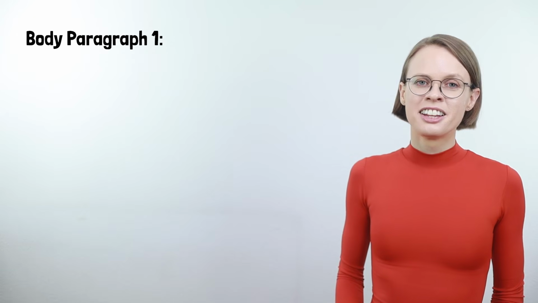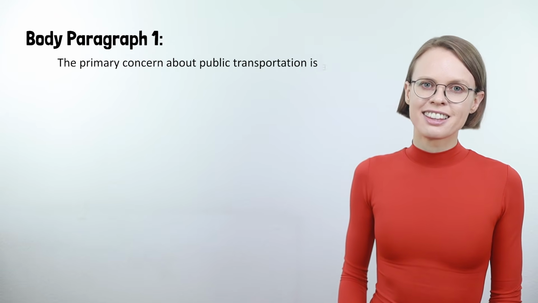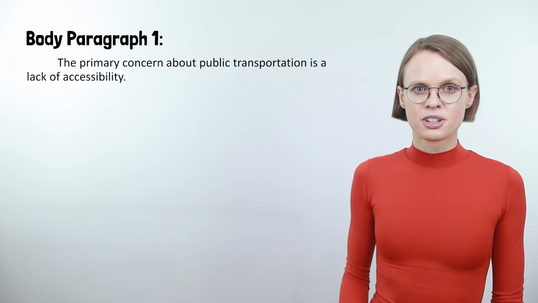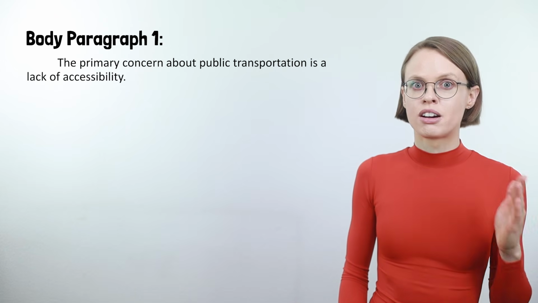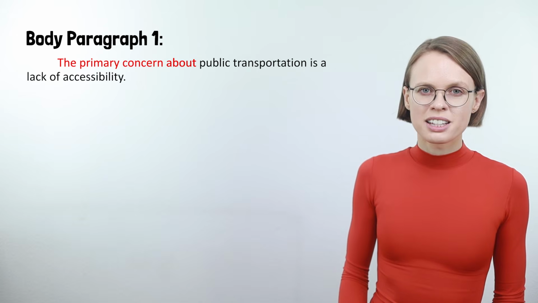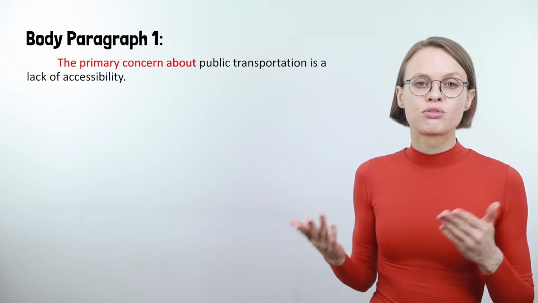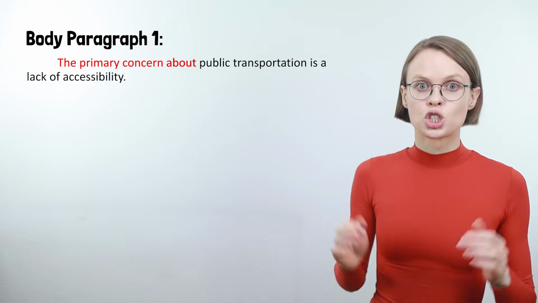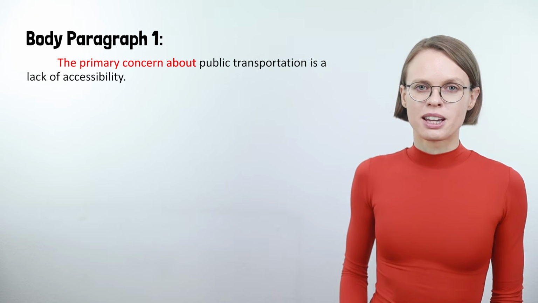Let's move on. The primary concern about public transportation is a lack of accessibility. I indented the first line and used my template to start the second paragraph too. The primary concern about is a great way to show I'm going to start the first reason for my opinion. I usually make my topic sentence short like this, so it's easy to understand my main idea.